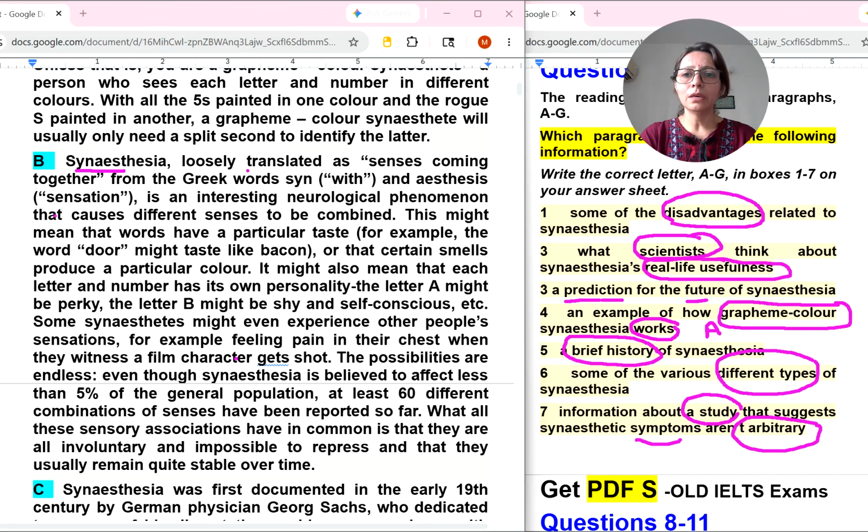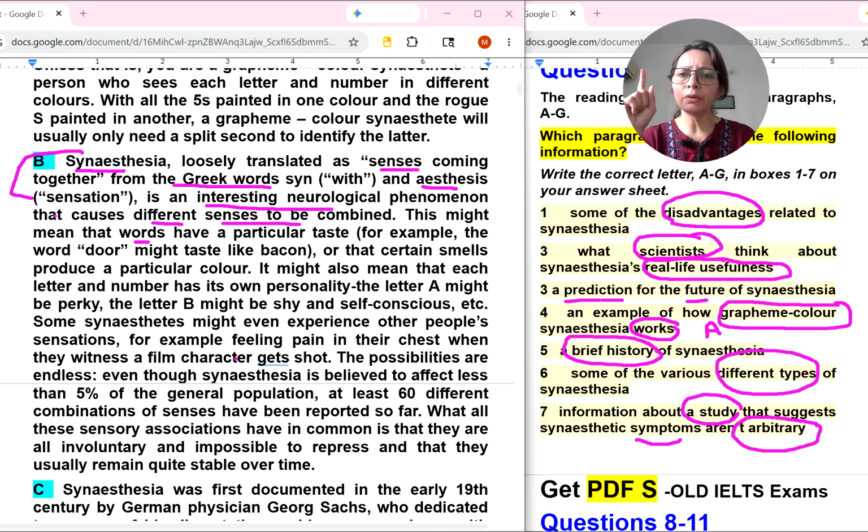Okay, paragraph B. Synesthesia, loosely translated as senses coming together from the Greek words syn and aesthesis, is an interesting neurological condition. So the writer is talking about how this word originally came from the Greek word, that causes different senses to combine. But of course, on the basis of one word we can't decide the answer.